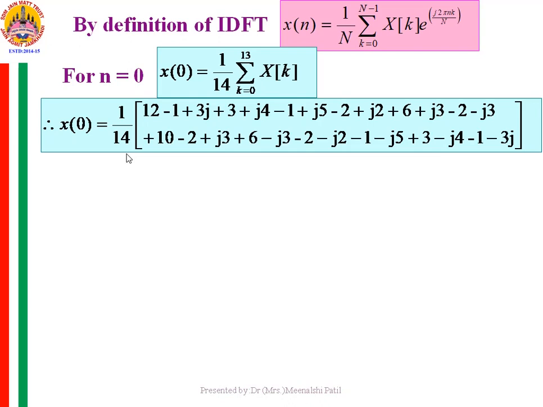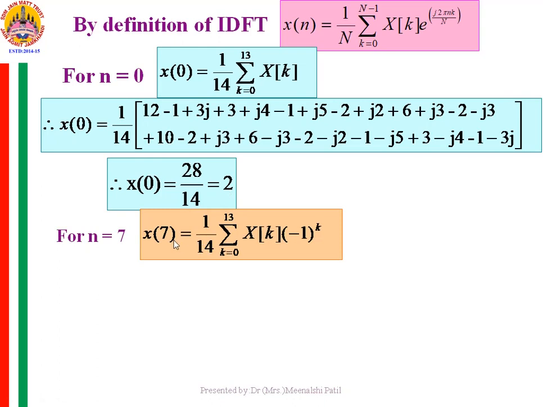You can make use of the calculators to perform the addition of all the real terms and then divide by 14. You can pause for a while and then add all the real points together and divide by 14. I hope that you have done it. If you add all the real points, it is 28, and when you divide it by 14, x0 is equal to 2.